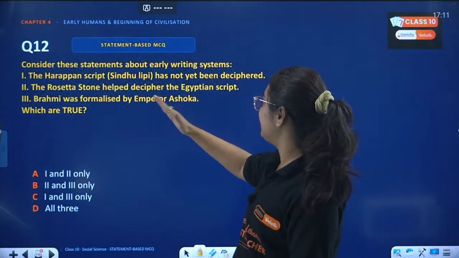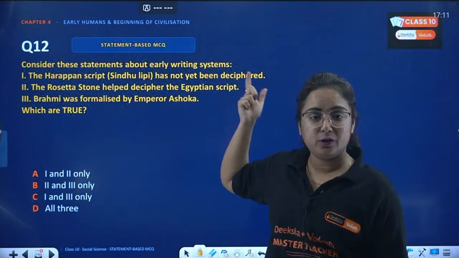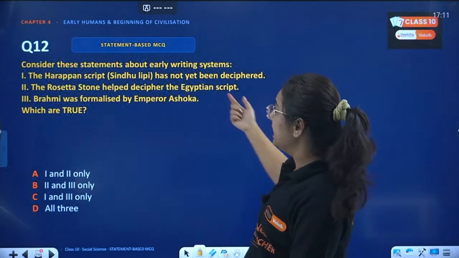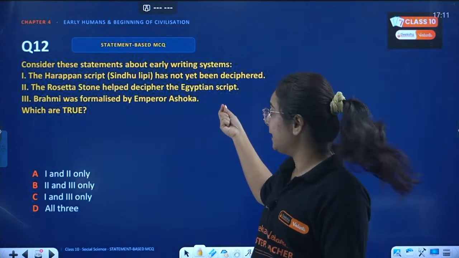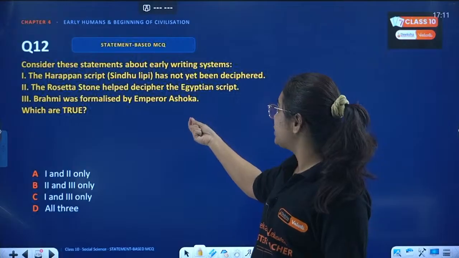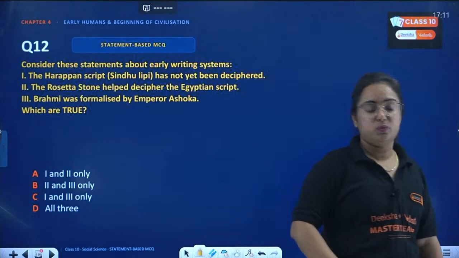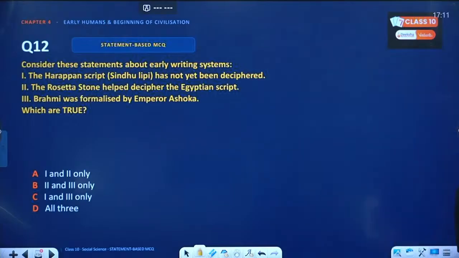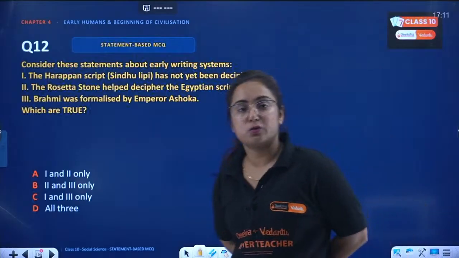The Harappan script, that is known as Sindhu Lipi, has not yet been deciphered. Is it true or not? Right? The Rosetta Stone helped decipher the Egyptian script. Is it correct? Brahmi was formalized by Emperor Ashoka. Which are true? Read the statements very nicely and then tell me the correct answer. Which among the following statements are true?